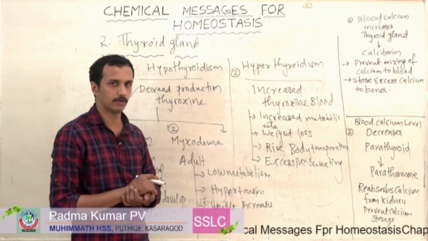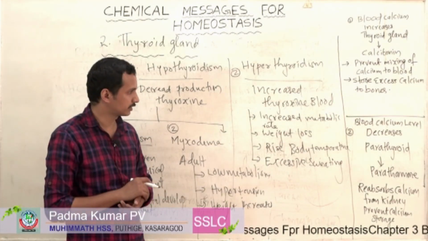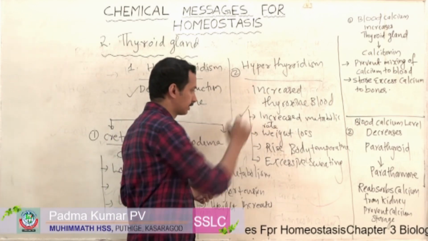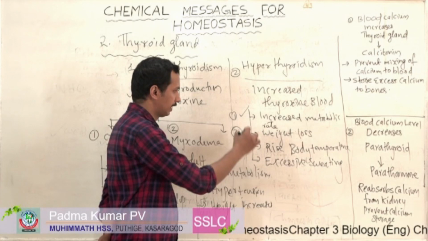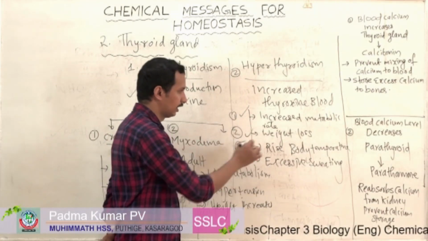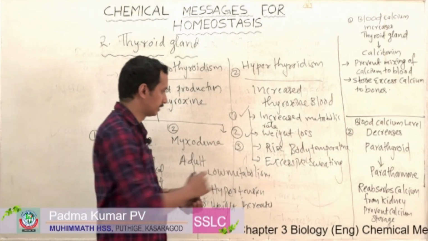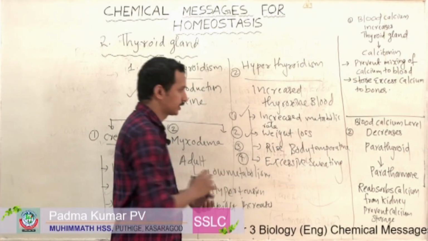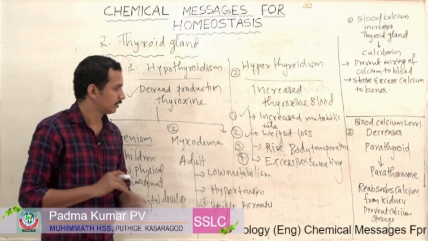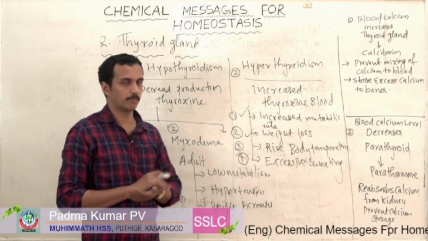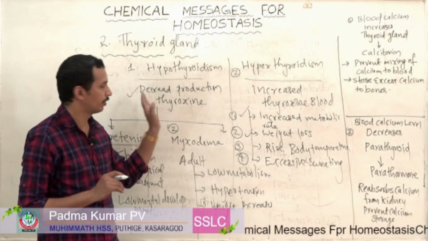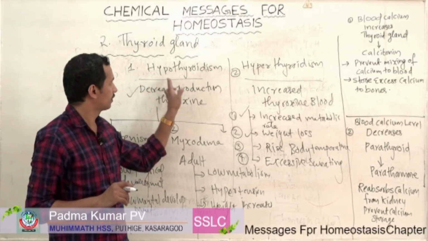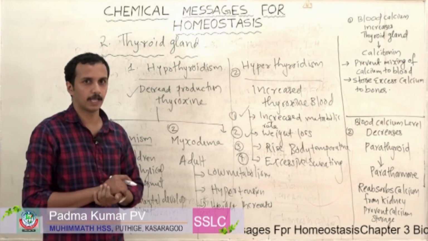So what are the symptoms of hyperthyroidism? There are around 4 to 5 symptoms. The major symptoms are: first one, increased metabolic rate; second one, weight loss; third one, rise in body temperature; and fourth one, excess sweating. So these are the problems associated with hyperthyroidism. So thyroid disorders are of two types, hypothyroidism and hyperthyroidism.